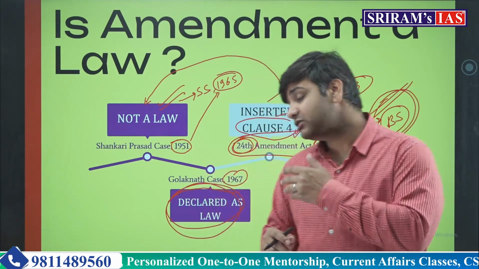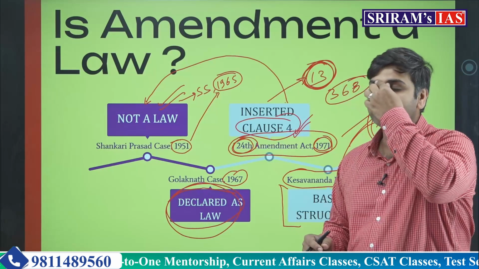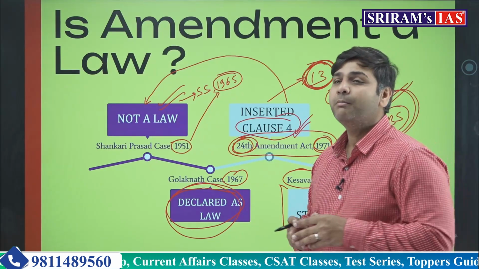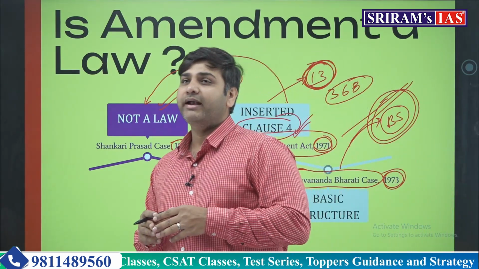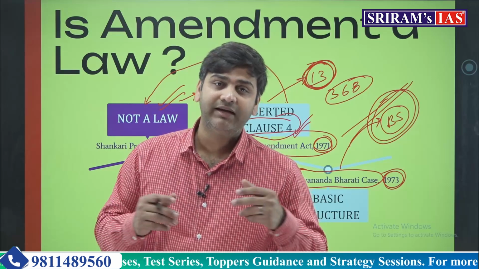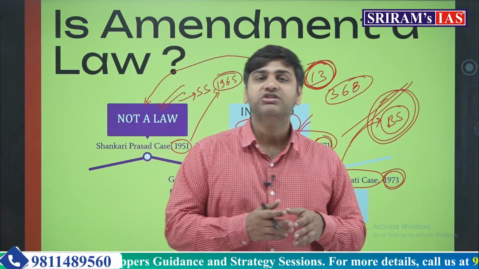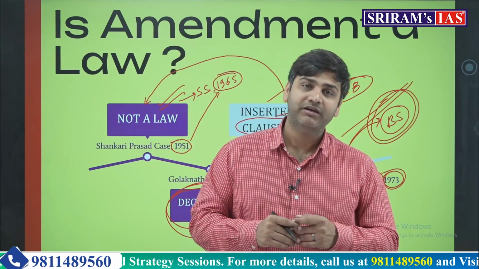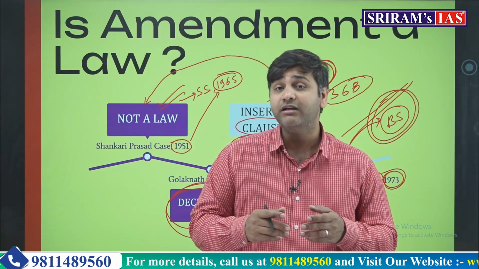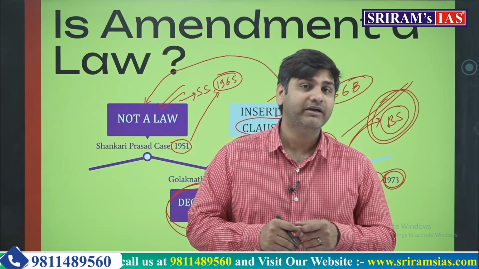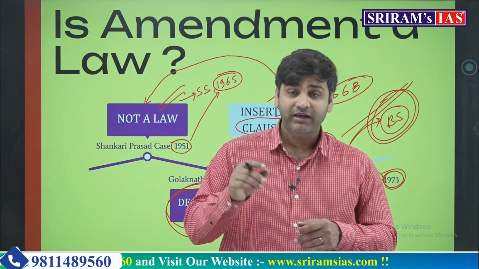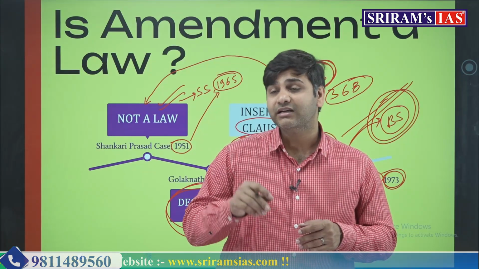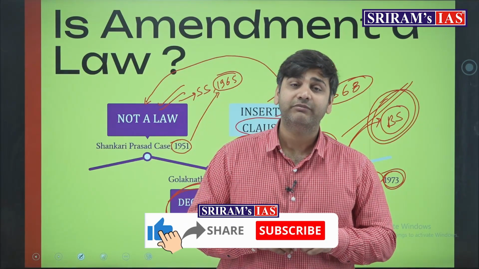Before, it was a master stroke. Before, there was a bar on the power of the Parliament, and the bar was called the fundamental rights, that no changes can be made through amendment by the Parliament, because if any change is made which abridges the fundamental rights, it will be void.